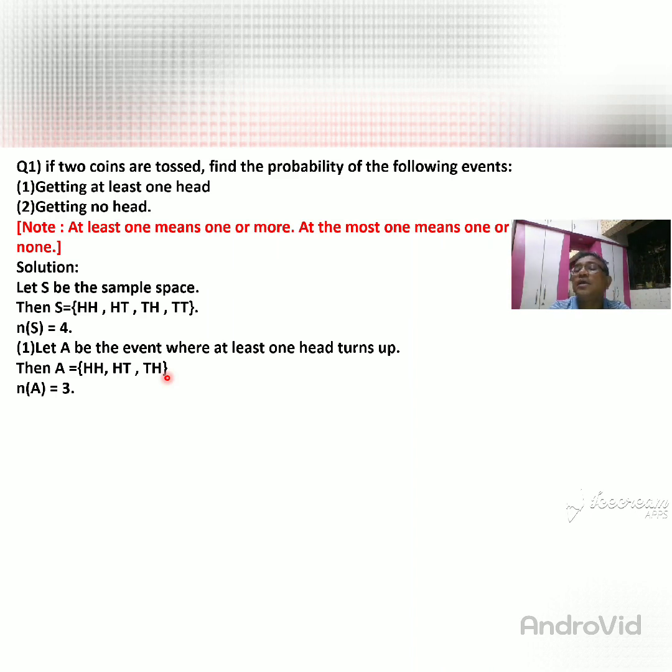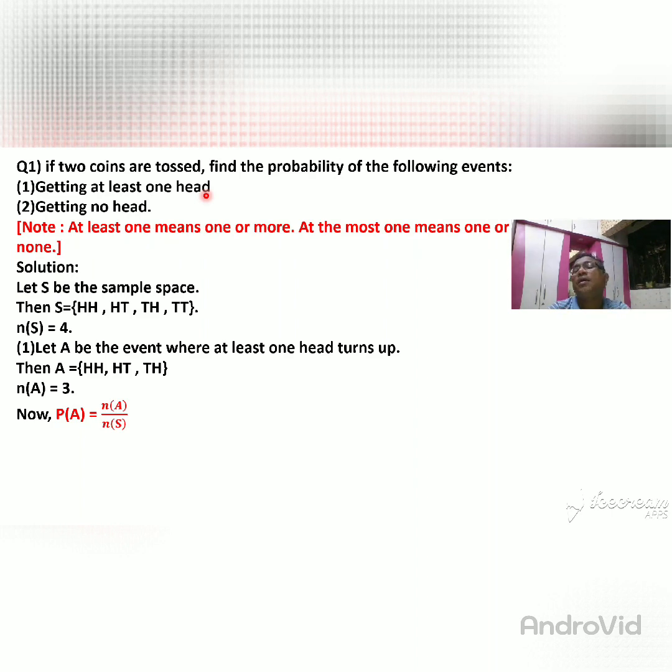Any doubts here? If you have doubts, ask me. Then we go to the next. Find out the probability of this. So you want to find the probability of event A. I already explained here that only events are given, but the event's name is not given. And that event's name can be taken by us.